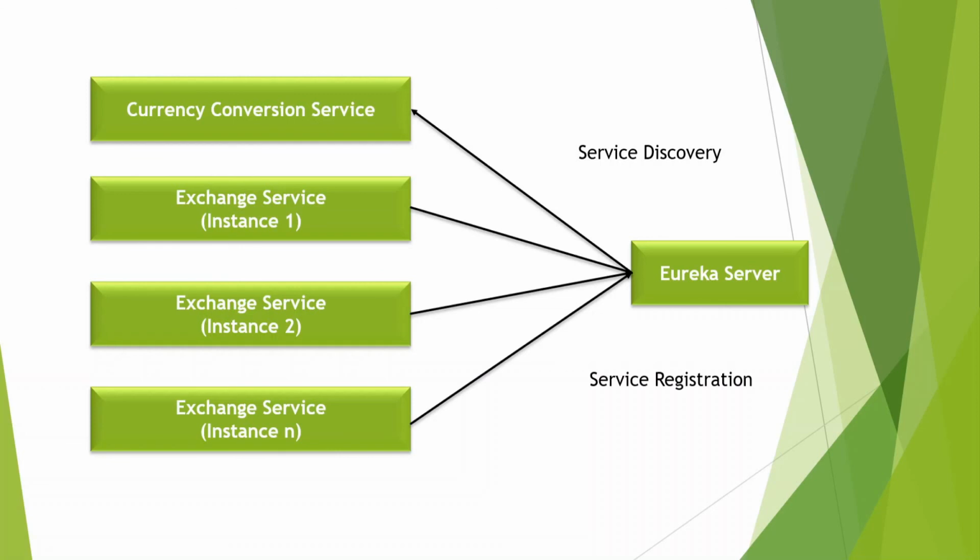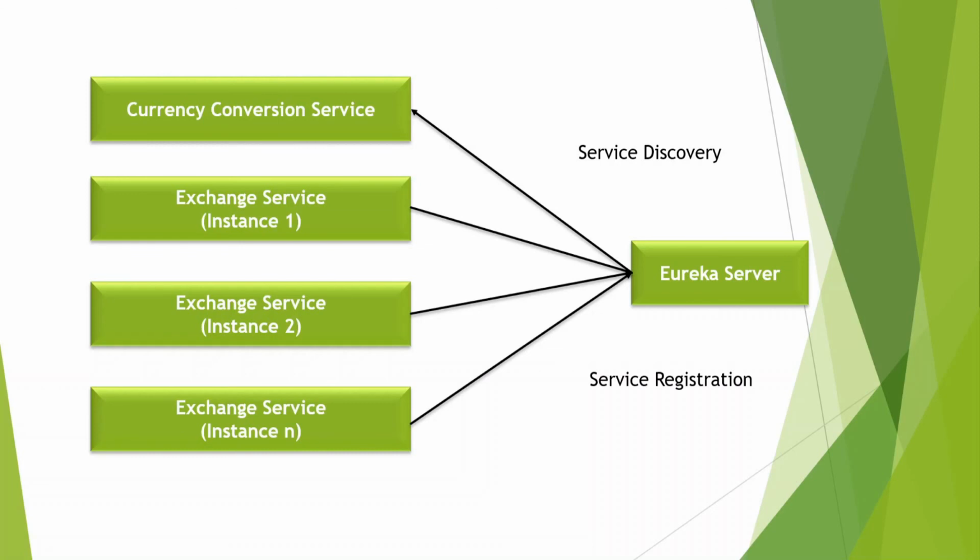So this is all about the concepts of the Eureka naming server. Why do we need the Eureka naming server? It holds all the information about the client service applications. Every microservice will have to register to the Eureka server, and the Eureka server knows all the client applications running on each port and IP address.